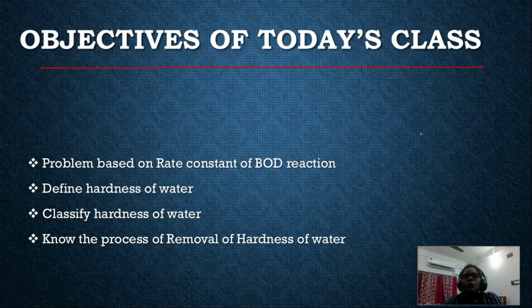Now these are some of the objectives of today's class. First of all, we will do some problems based on rate constant of the BOD reaction. Second objective of our class is you can define the hardness of water. The third one is you can classify the hardness of water. And the fourth one is after this class you can know the process of removal of hardness of water. Generally we have two types of hardness that we will discuss in detail. So these are all our objectives of today's class.